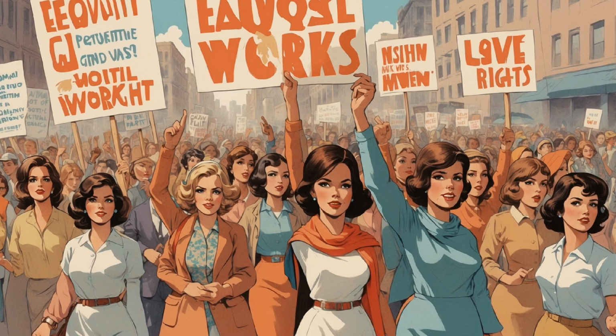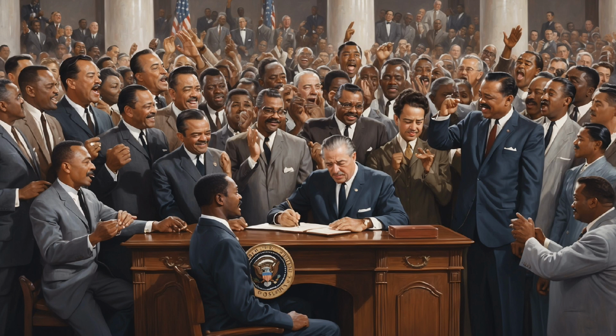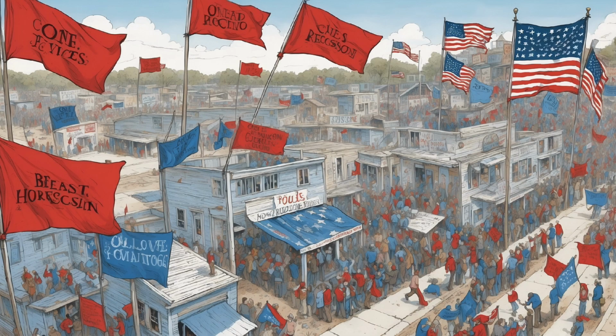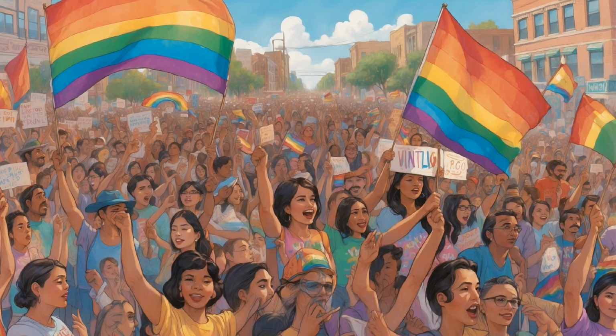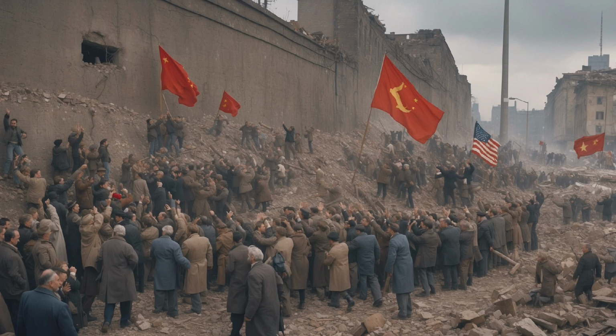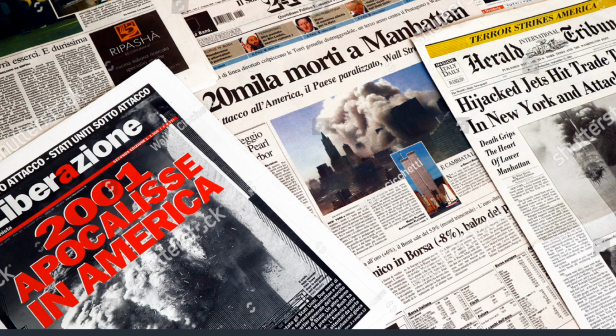The Civil Rights Act of 1964 and the Voting Rights Act of 1965 were major events in the fight for equality. The Chicano movement, which was the civil rights movement by the Mexican-American people, the women's liberation movement, and the LGBTQ+ rights movement also gained momentum. The end of the Cold War in 1991 and the fall of the Berlin Wall marked a new era of global politics, and the United States continued to grow.